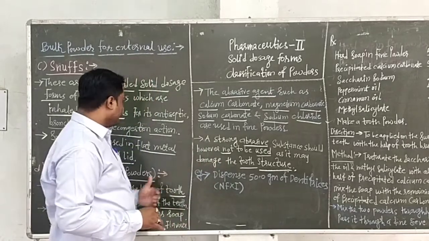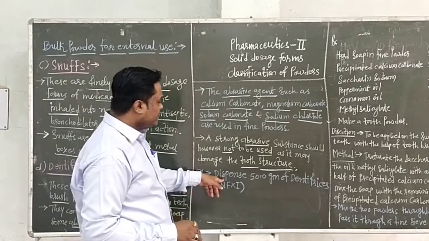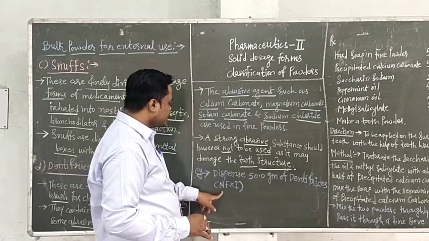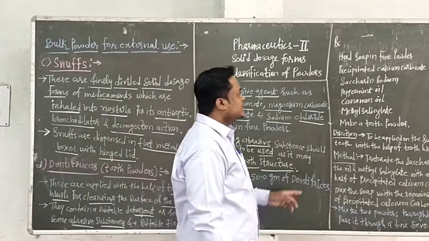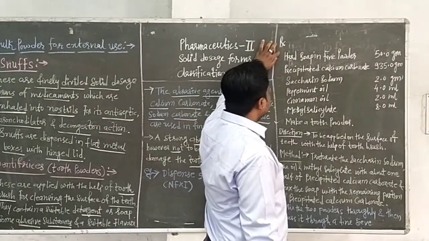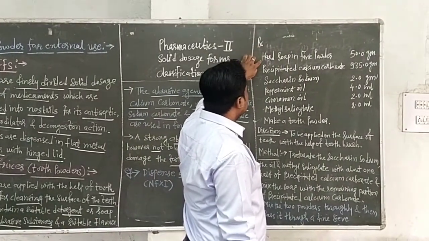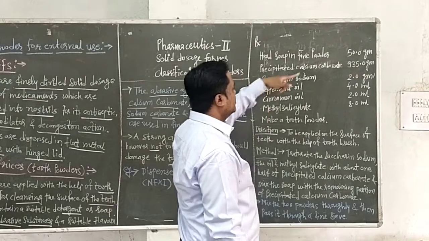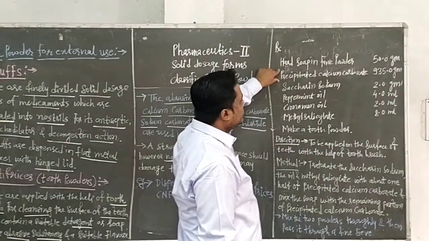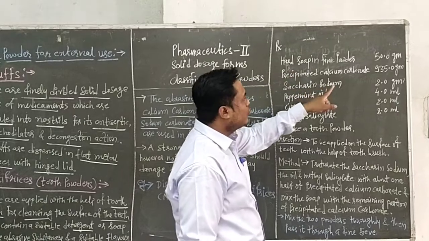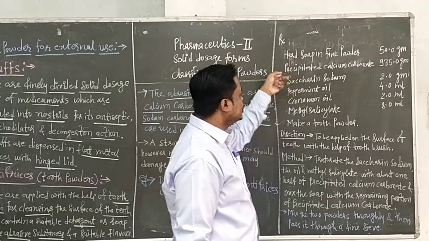Then we have to see the example of dentifrices or tooth powder. Dispense 50 gram of dentifrices, that is NF XI, National Formulary 11. Then you have to see the prescription. Prescription contains: hard soap in fine powder 50 gram, that is the detergent. Precipitated calcium carbonate 935.0 gram, that is the abrasive agent.